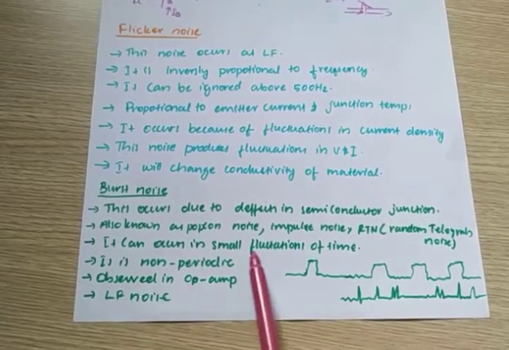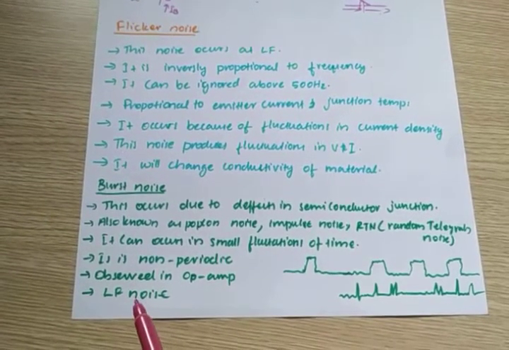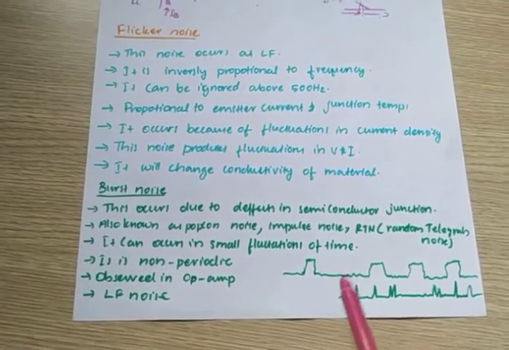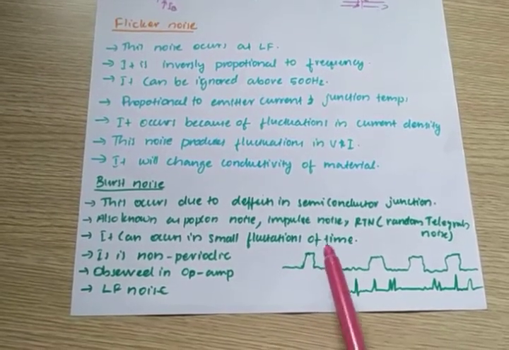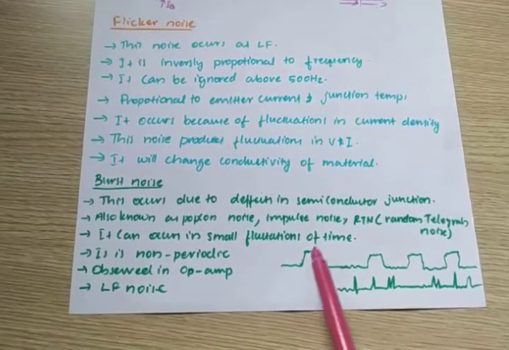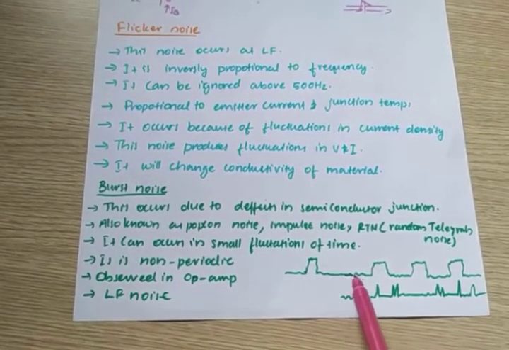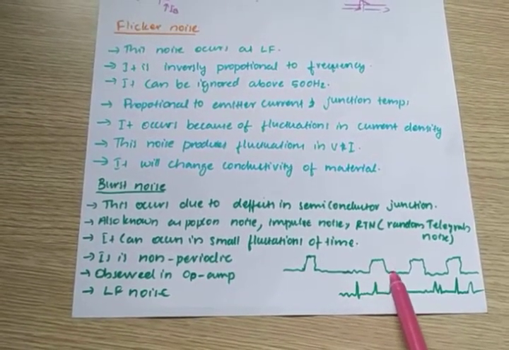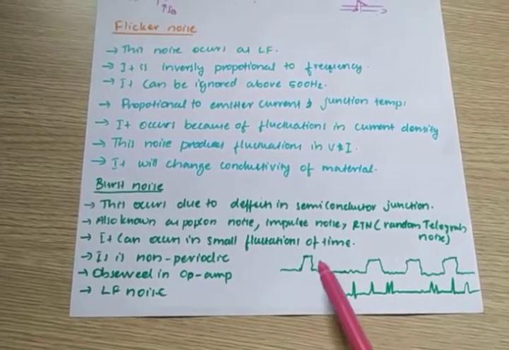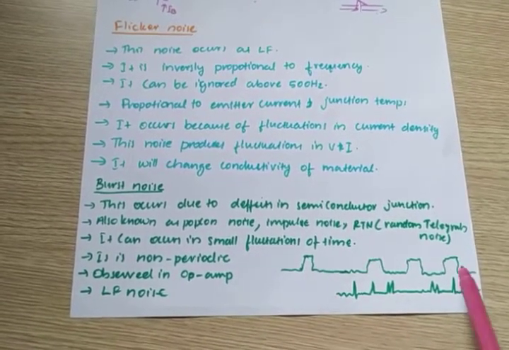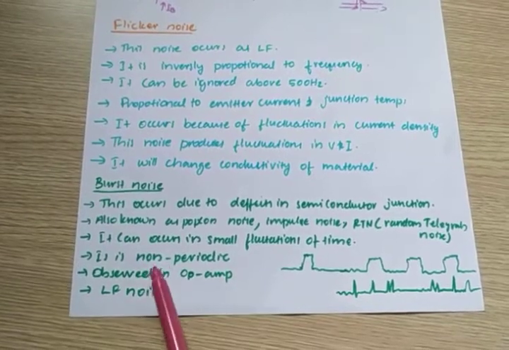It can occur in very small fluctuations of time. See, this is an example of a burst noise. Look here, it occurs for a short duration, then there is no noise. After that there is again a short duration of noise, and like that it goes on.